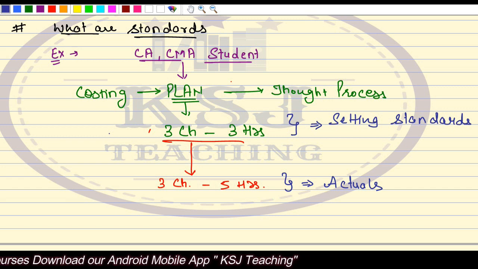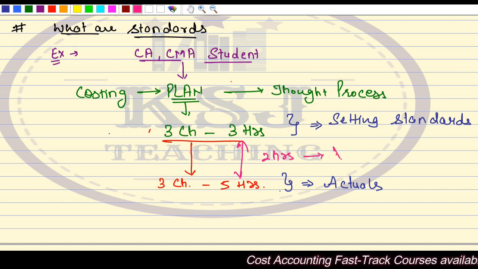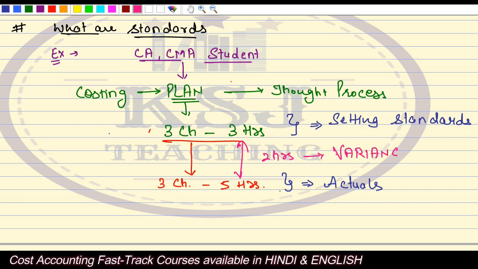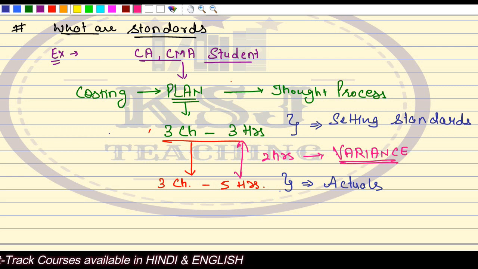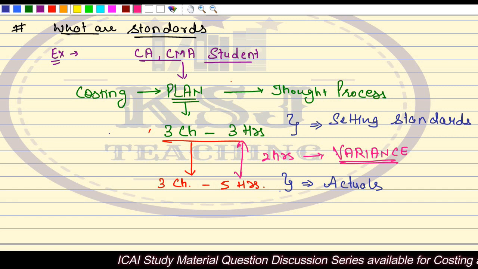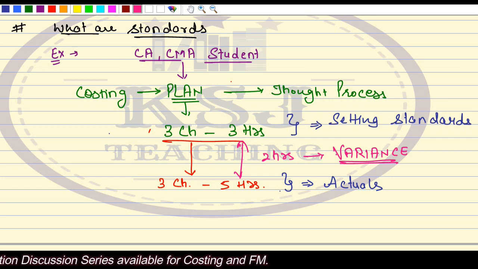So this difference of 2 hours is known as variance. Right? This is known as variance. So what is a variance? Variance is the difference between what you plan for and what actually happened. This is known as variance or variances, and this is what we are going to study in standard costing.